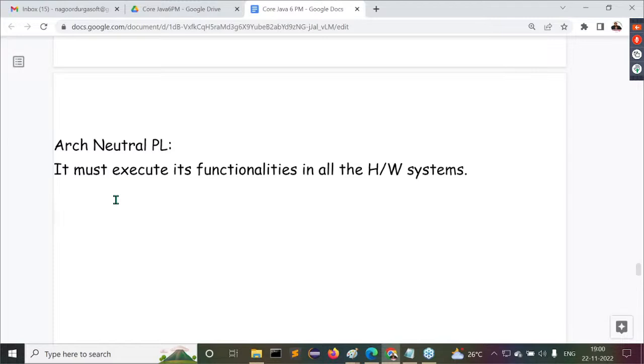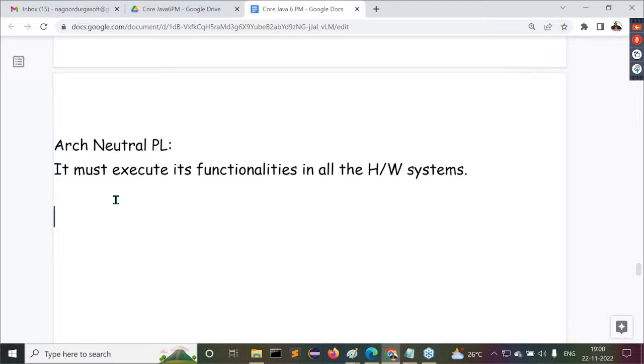Because of that reason only, Java is known as a hardware independent and operating system independent programming language. Here the point is architectural neutral. Architecture is nothing but hardware architecture.